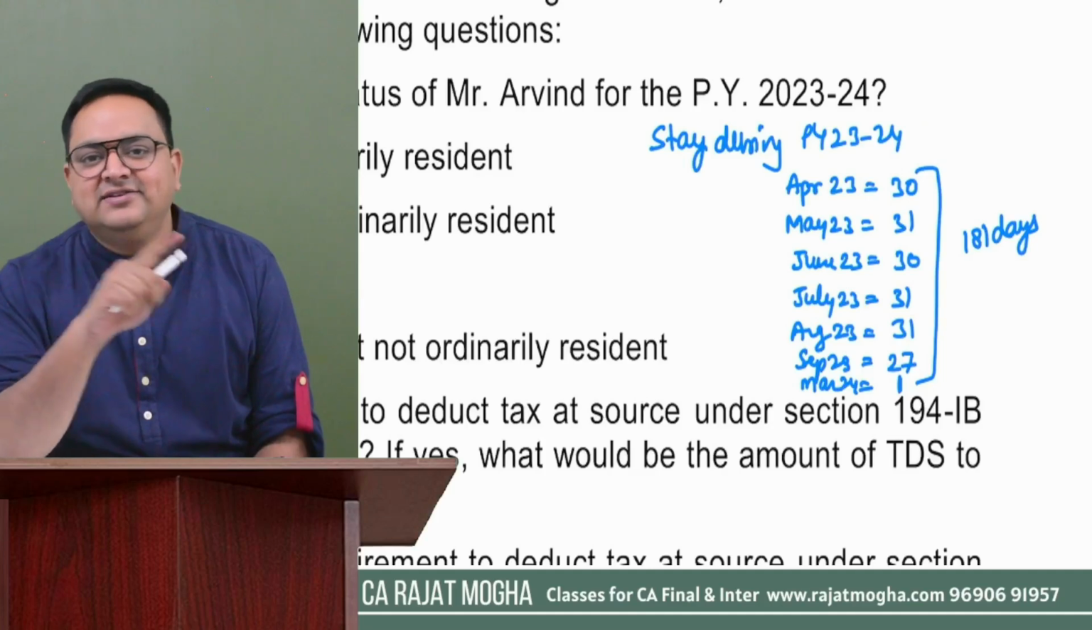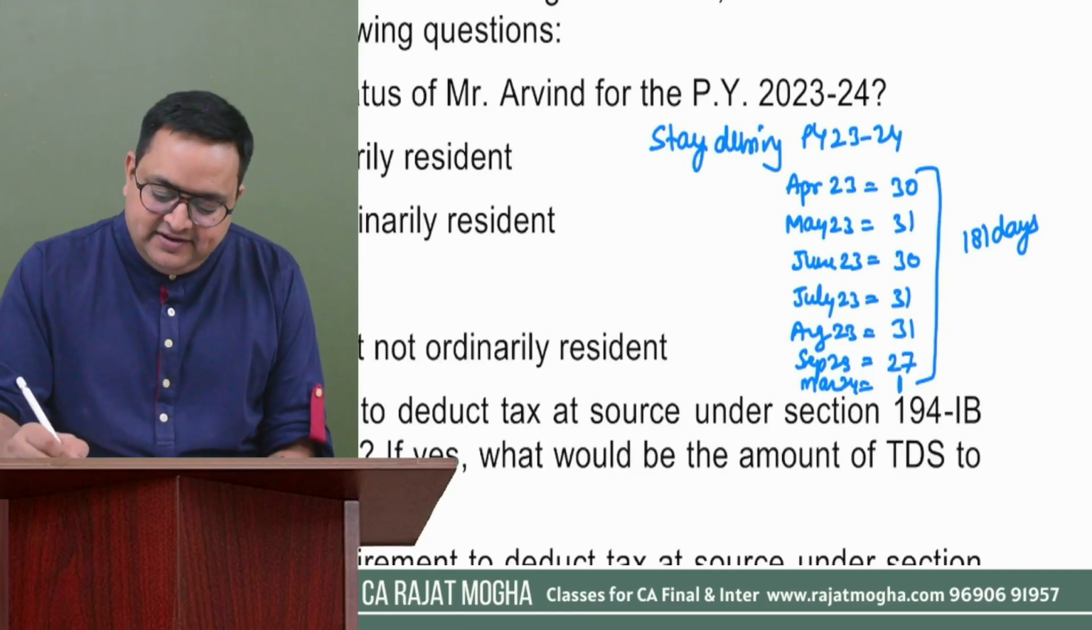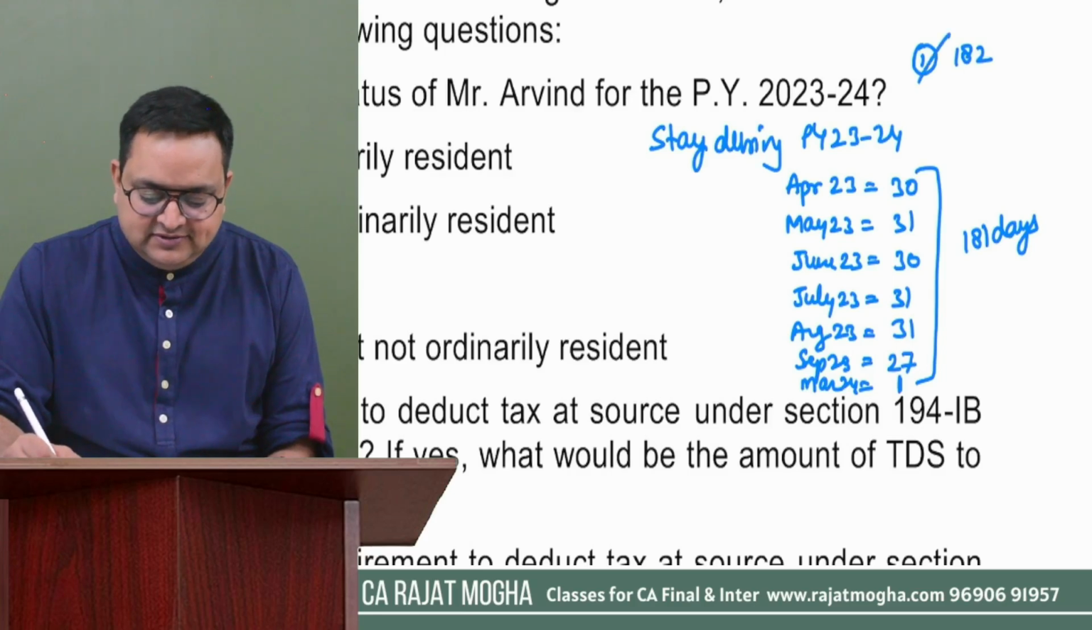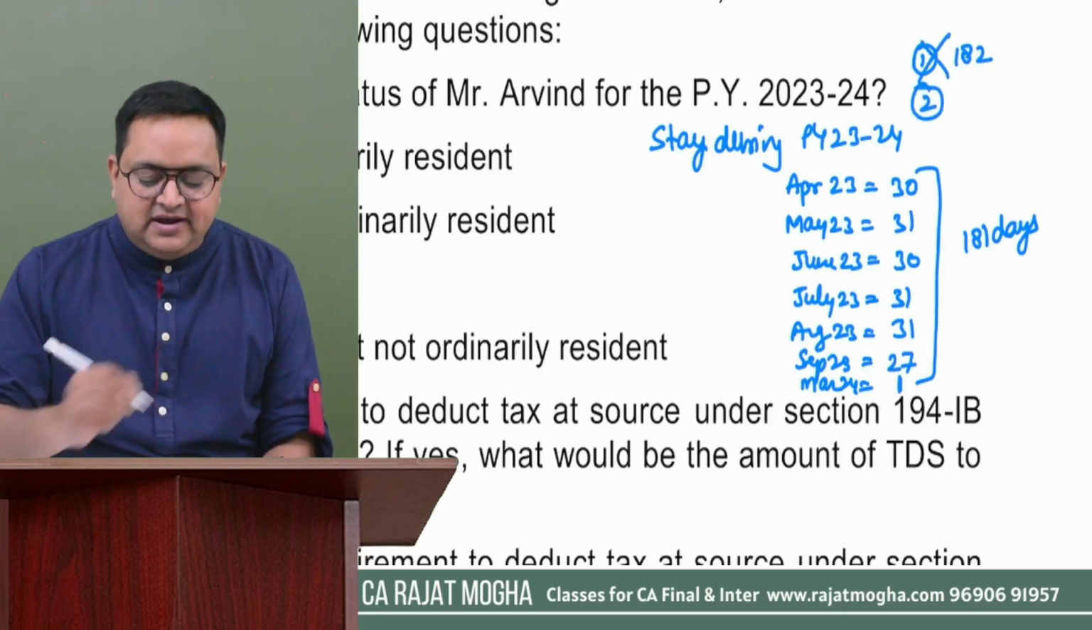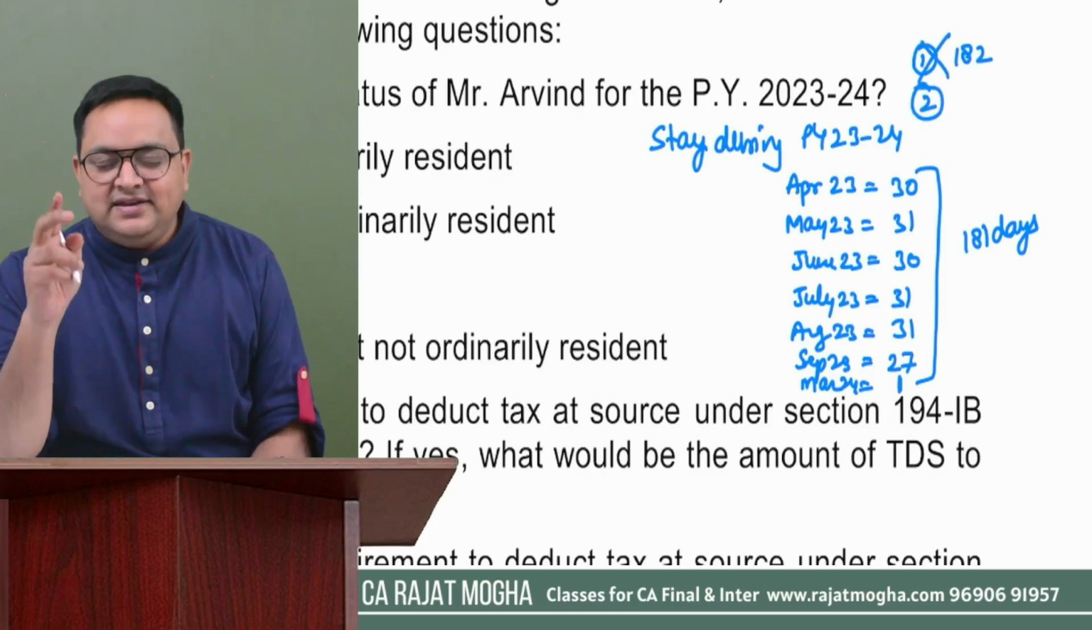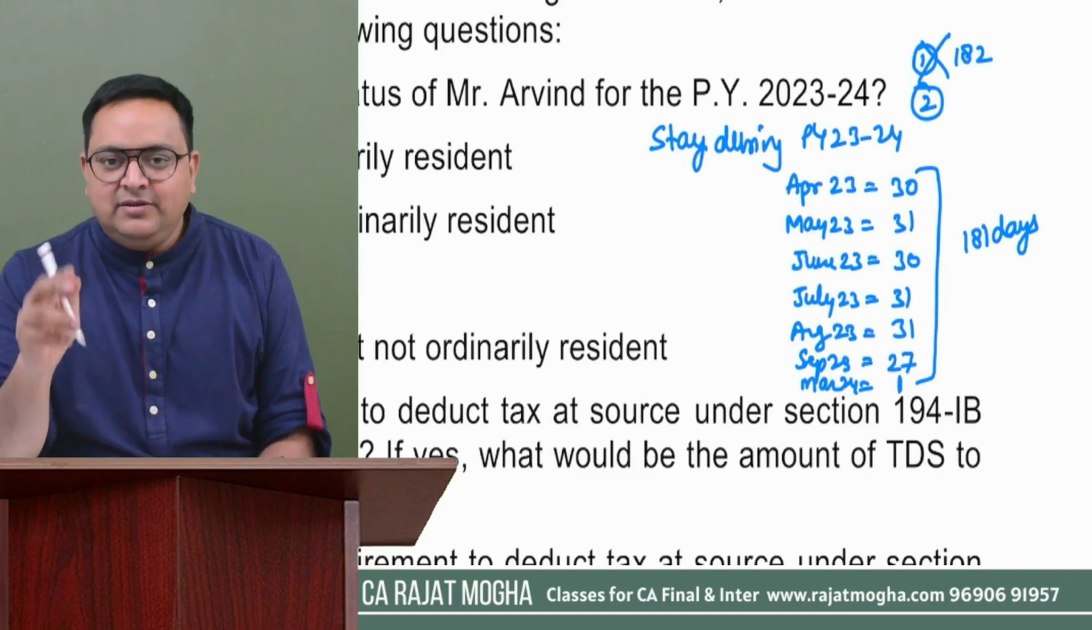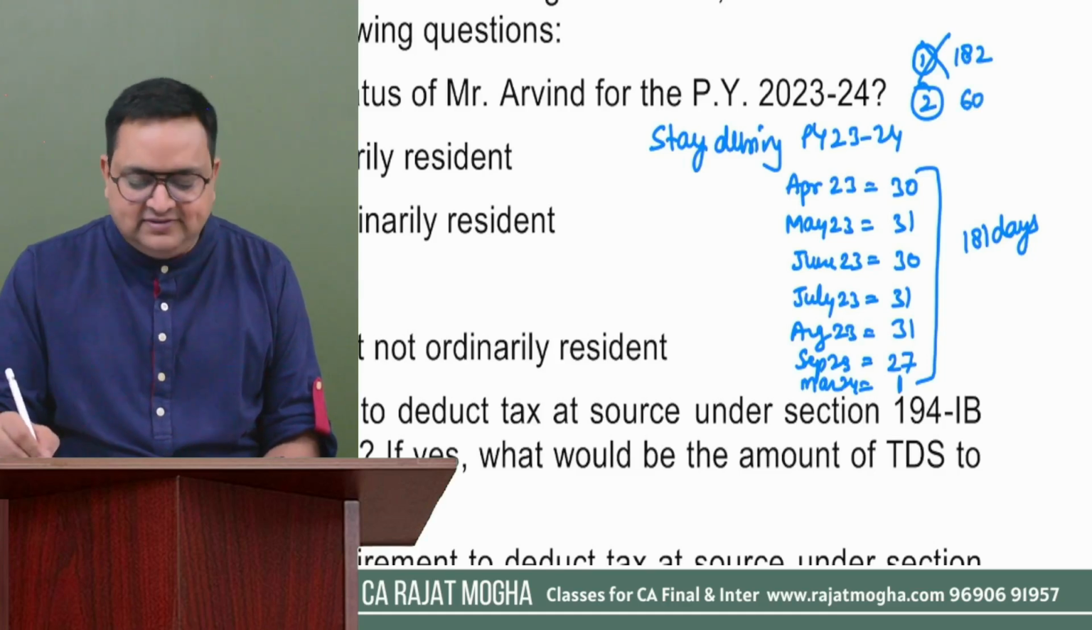My first condition is not satisfied. The basic first condition says that he should be in India for 182 days. This is not satisfied. Let us check the second condition also. The second condition says that the assessee must be in India during the previous year for at least 60 days. Okay, 60 days he was there.